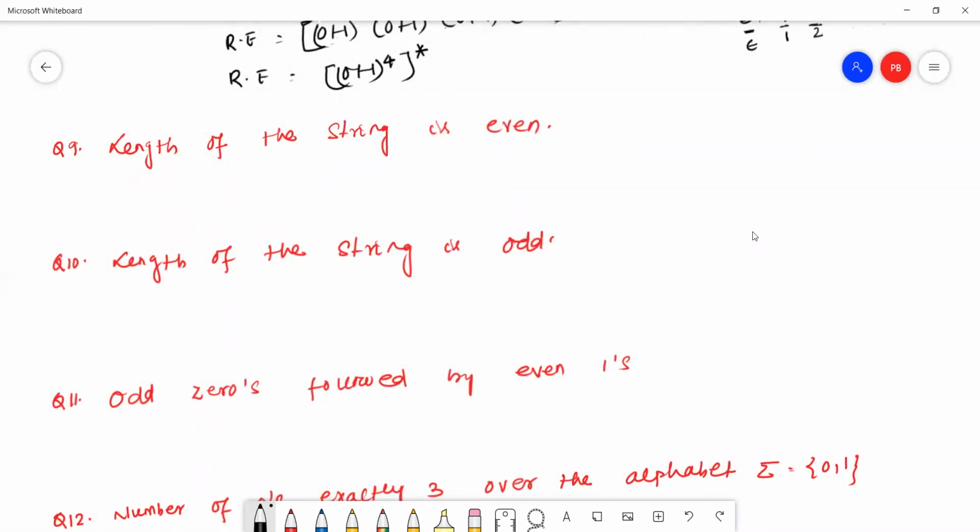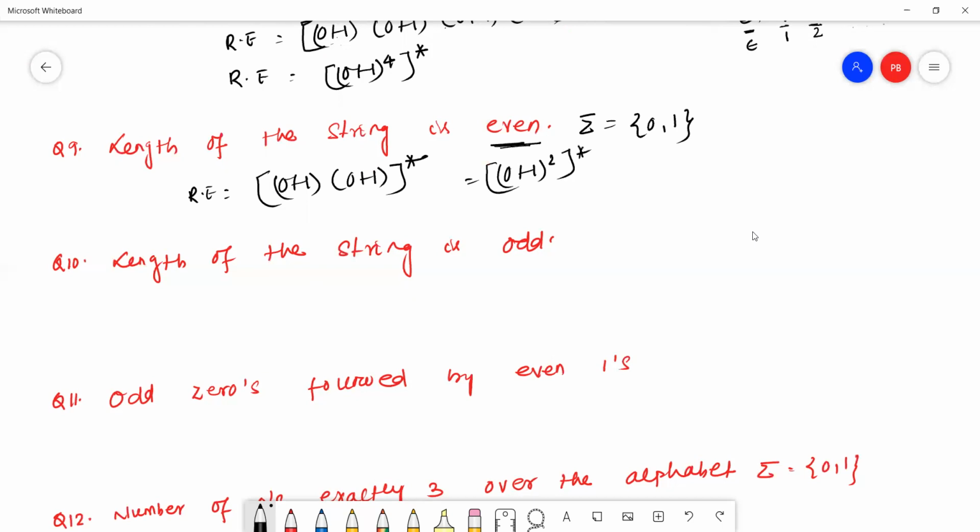The next question: the length of the string is even. Here the input alphabet is 0, 1. Even means it must be divisible by 2. So it is ((0+1)(0+1))*. This is the regular expression. Or we can also write it as ((0+1)^2)*.